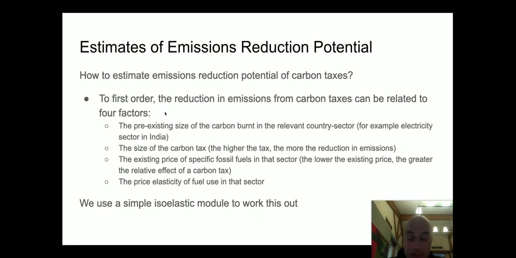And the price elasticity of fuel in that sector is the fourth factor involved. So we can use a simple isoelastic model to work this out.